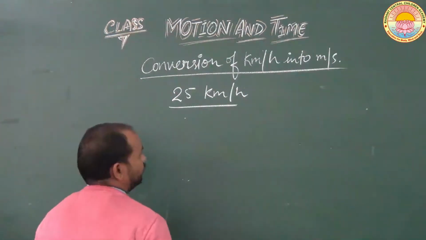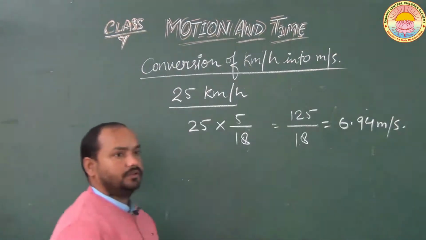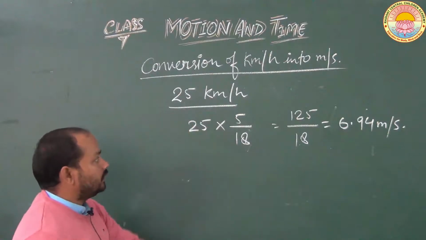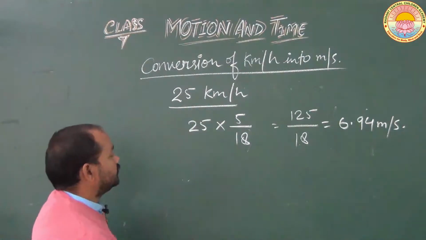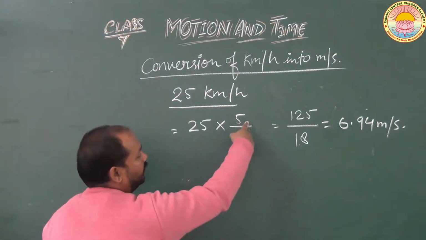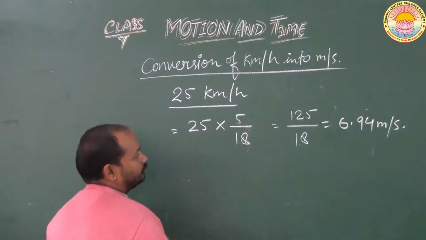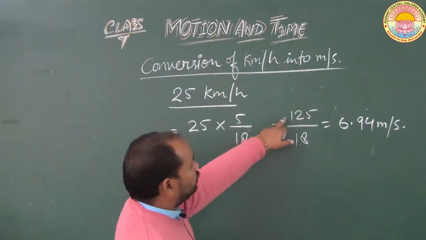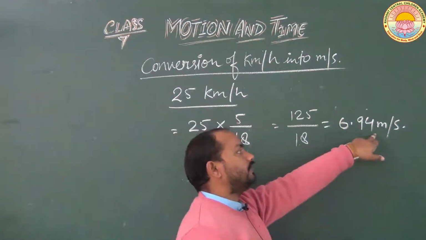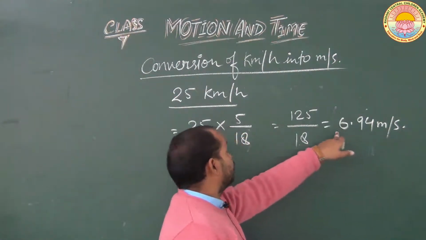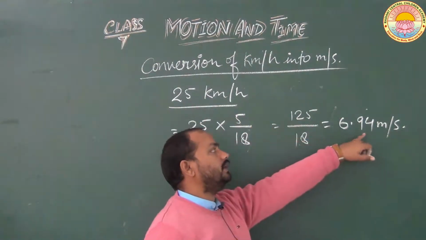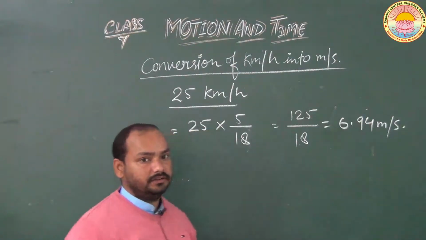When you convert 25 kilometer per hour into meter per second, first of all you will multiply the value of kilometer per hour by 5 upon 18, and in this way you will get 125 upon 18, and when you solve this you will find 6.94 meter per second. So the conversion of 25 kilometer per hour will be 6.94 meter per second.